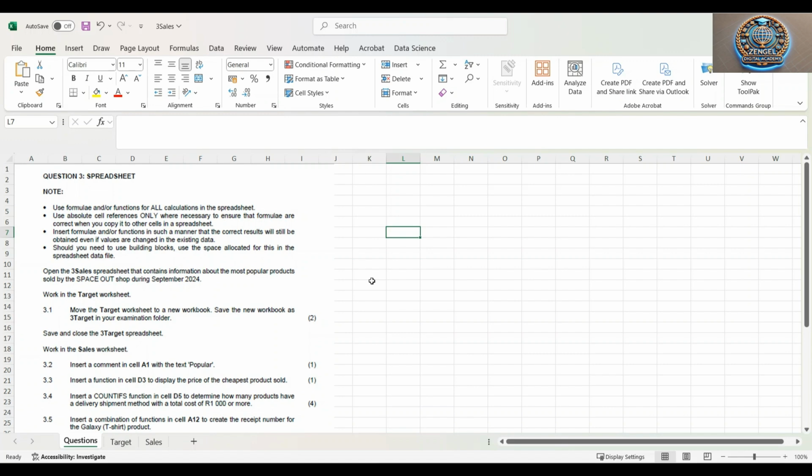So probably now you are preparing for 2025, or who knows, you might be checking this out maybe in 2030. I'm sure Excel will never really change as much. Today we are going to tackle this question, and it's focusing mostly on spreadsheets. Spreadsheet is obviously from Excel, which is a Microsoft tool or software which you can use on your desktop, a laptop, as well as your mobile phone. But for today, we are focusing on Excel.